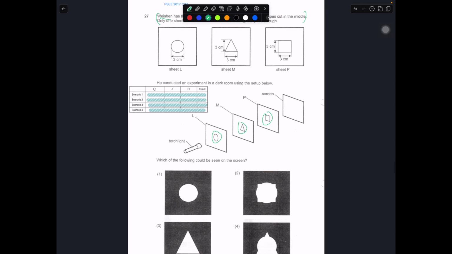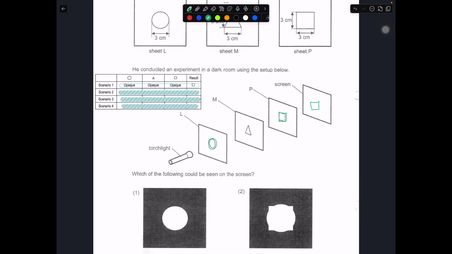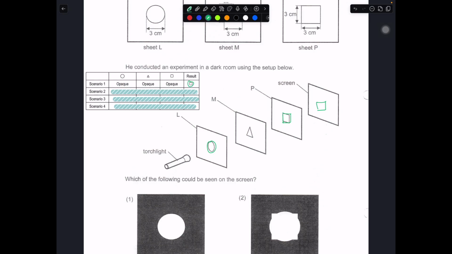So if everything is opaque, before you look into this question, we have circle first, triangle, and the square. If everything is opaque, the square will be shown on the screen. So the result is a square. Because the light over here will cast a circle, then only the triangle will be reflected over here, so you will have a triangle, then because this part still blocks light, in the end you will still have a square over here.